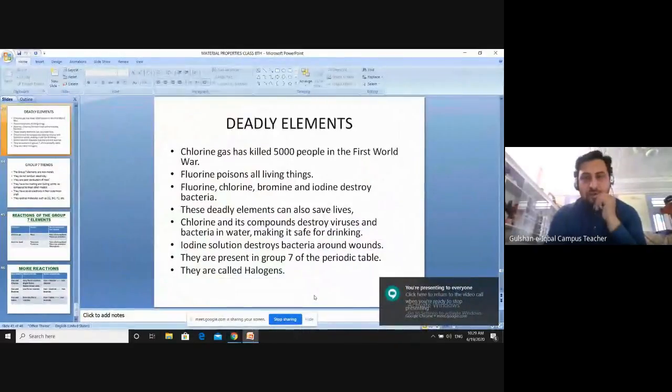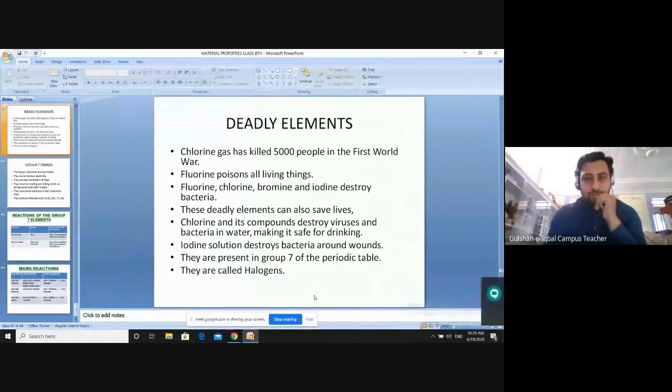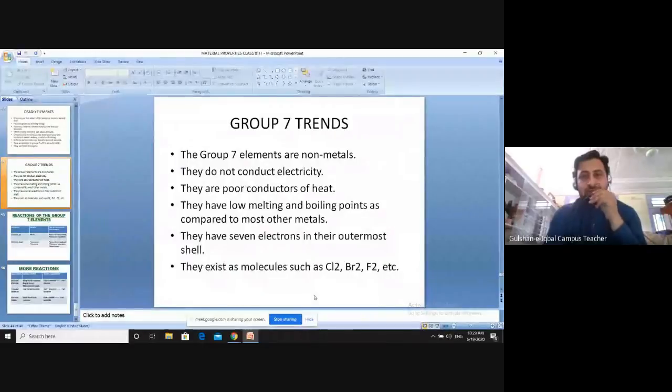So these are the deadly elements. Just an introduction of them. Now this is very much important. Okay, group 7 trends means what are the properties of group 7? The properties of group 7: first of all, the group 7 elements are non-metals. All the elements present in group 7, starting from fluorine and reaching to astatine, are all non-metals. They are not metals, they are non-metals.